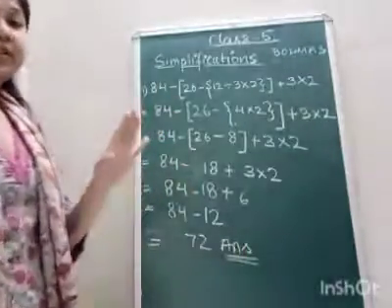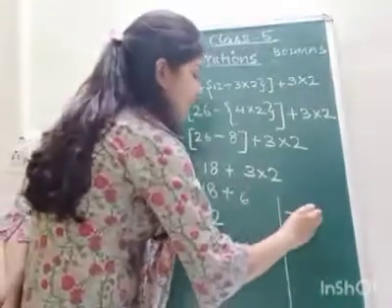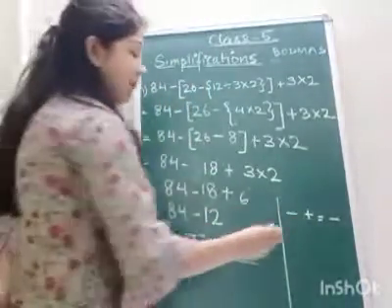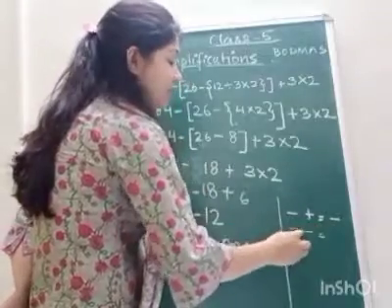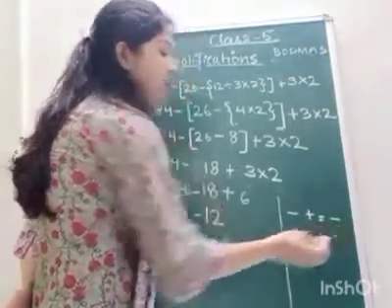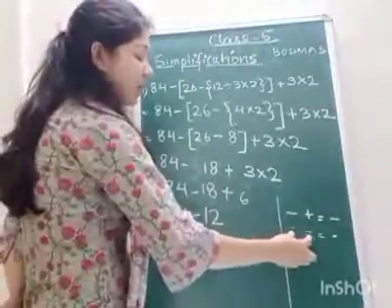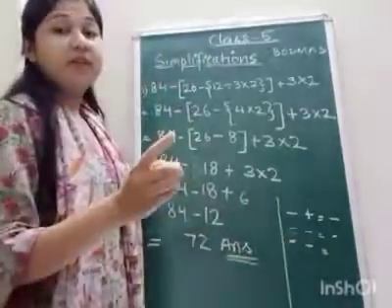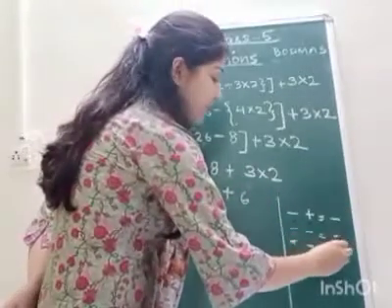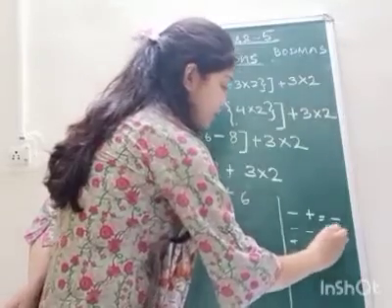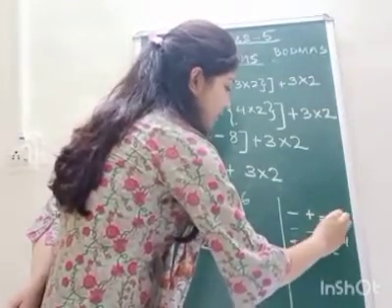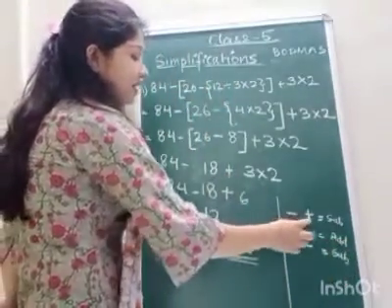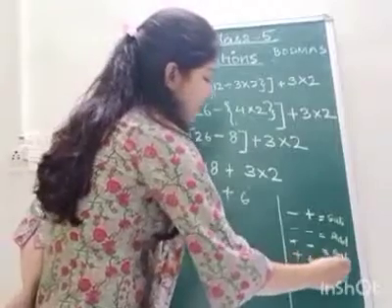For simplification, please note the rule that minus plus is always minus, but we will put the sign of the greater number. Minus minus is also minus: we will add the two numbers, but we will put the sign of minus. Plus minus is also minus, but we will put the sign of the greater number. Subtract, and plus plus is always plus: add.